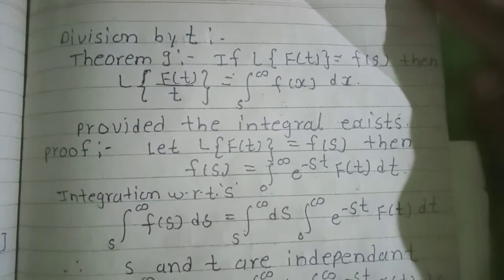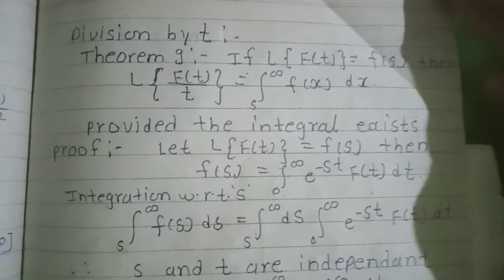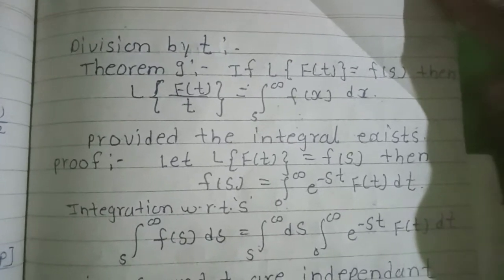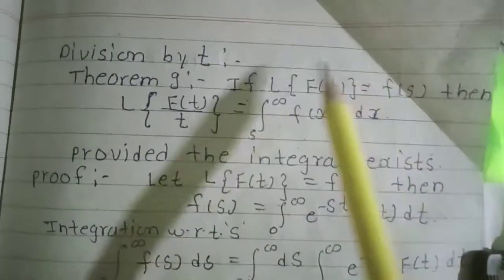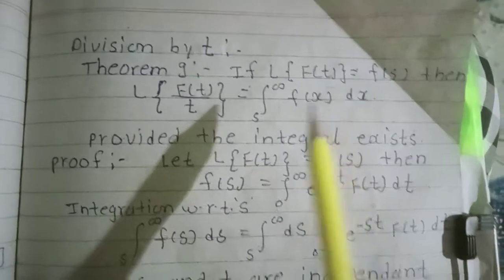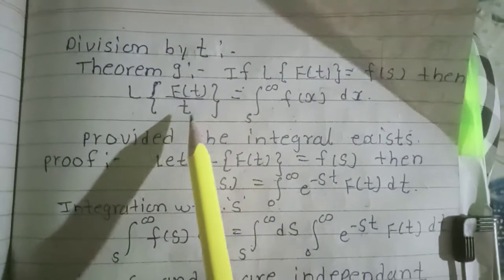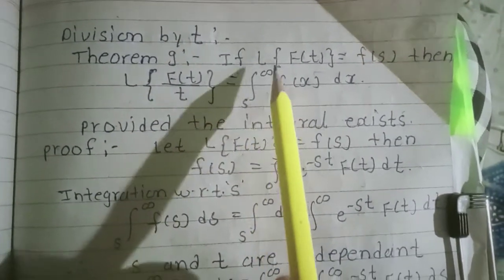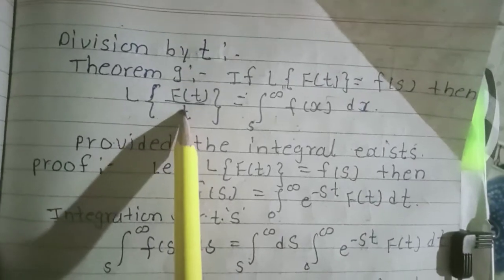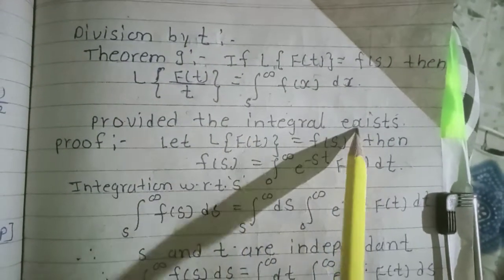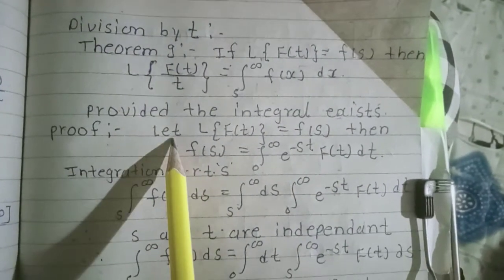हाय फ्रेंड्स, हम आज थ्योरम 9 देखने वाले हैं। वो है डिवीजन बाय t, मीन्स डिवाइड बाय t आएगा। थ्योरम: If Laplace transform of f of t is equal to F of s, then Laplace transform of f of t divided by t is equal to integration s to infinity F of s ds। यहाँ डिवीजन बाय t है, इसलिए डिवीजन बाय t थ्योरम का नाम है, provided the integral exists.